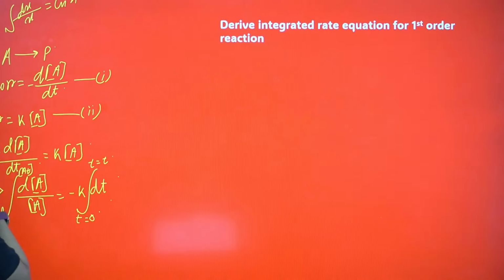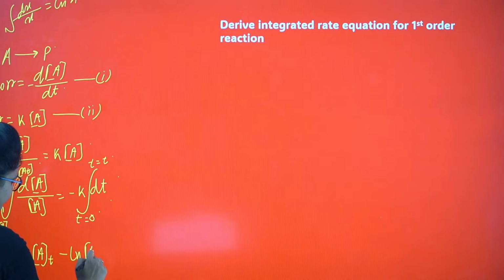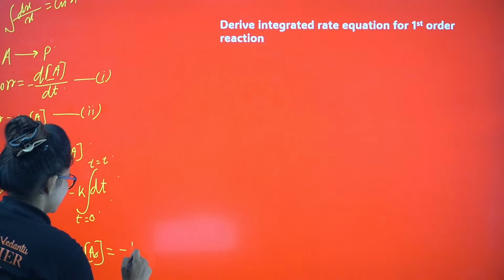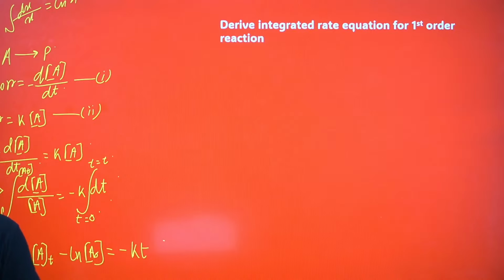So from here also we get ln of At minus ln of A0 equals minus k into t. From here itself I can draw the graph.